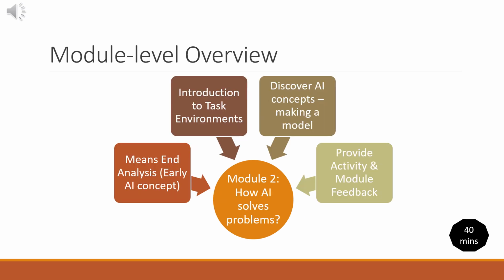How AI solves problems. Module 2 builds on these foundations to explore how AI actually solves problems. We introduce the groundbreaking work of early AI pioneers through their general problem solver concepts, particularly means-end analysis. This historical perspective helps students understand that AI has been evolving for decades. The highlight is our building block activity, a hands-on supervised learning experience where students follow pictorial guided instructions to build structures. Through this tactile experience, they grasp how AI systems learn from examples and feedback.